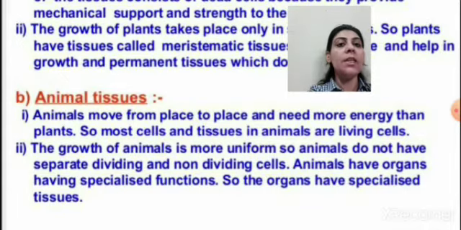Animals have organs having specialized functions. हमारी बॉडी में बहुत से organs present हैं. Brain, heart, kidney, all these are the organs inside our body, and each and every organ is doing a particular function.